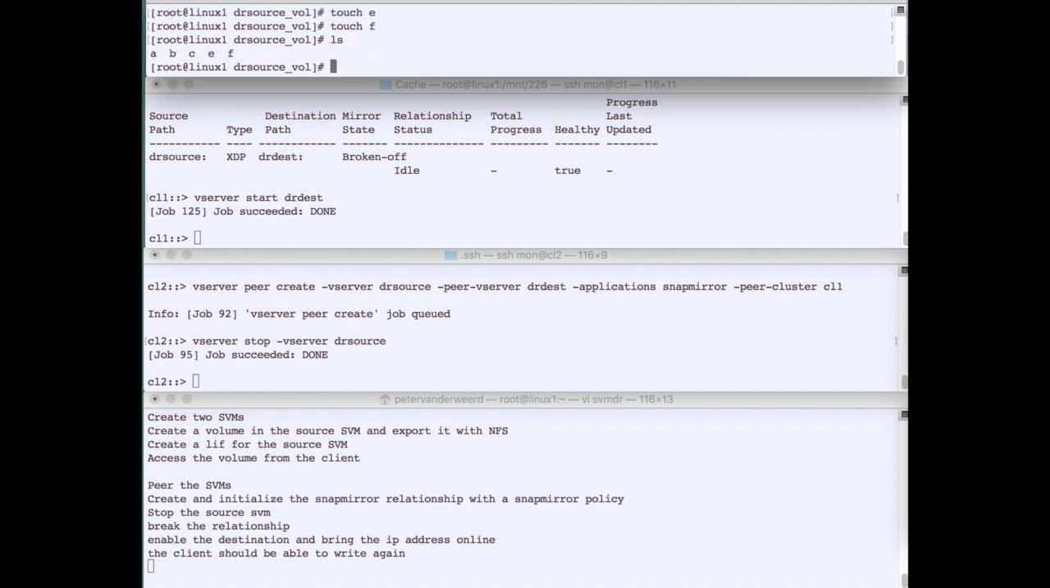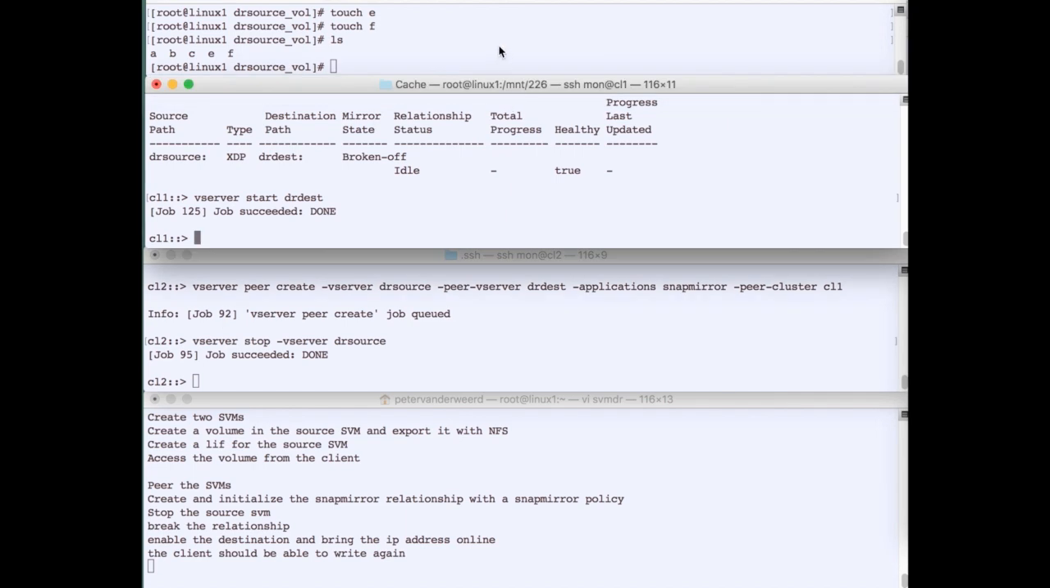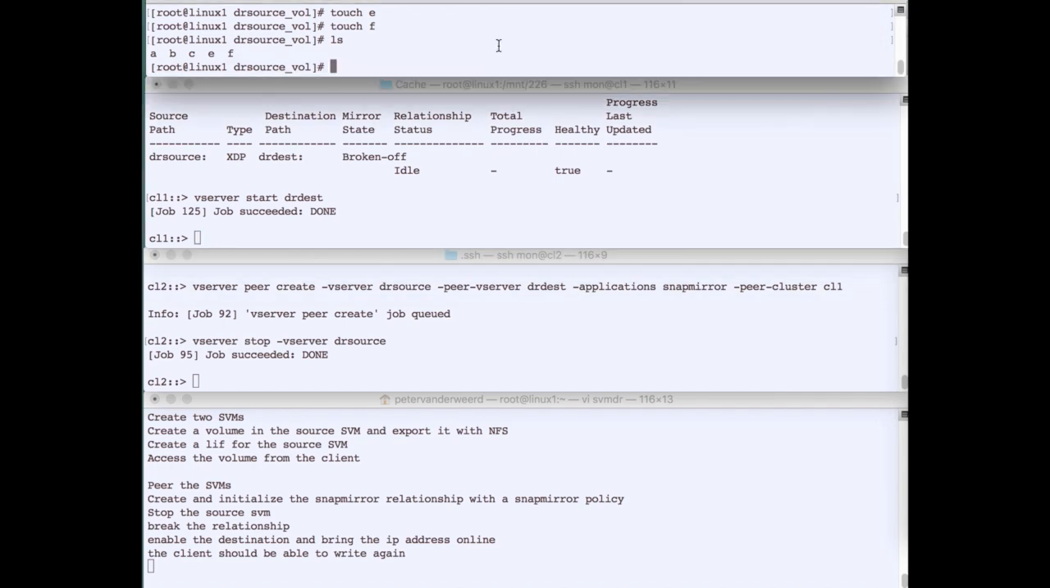Now I should be able to write again, because we use the same IP address. That volume is accessible via the client. We replicated all of the configuration, so the situation is more or less identical at the destination site. And as you can see, file D is not there.